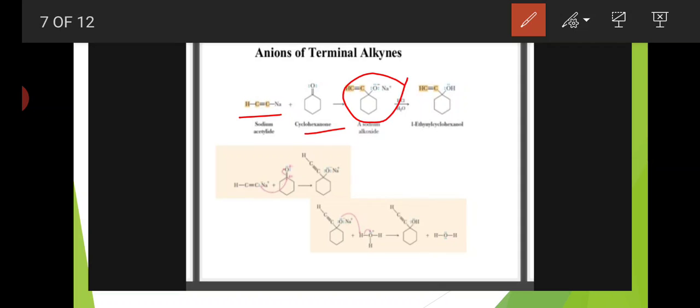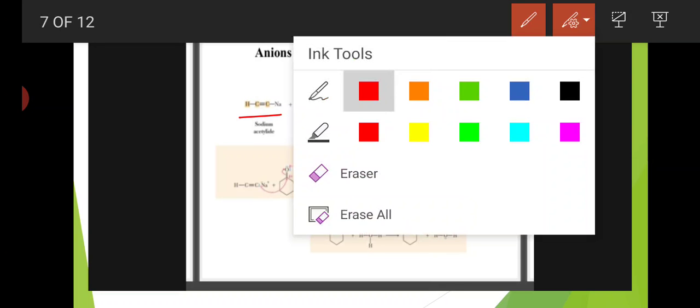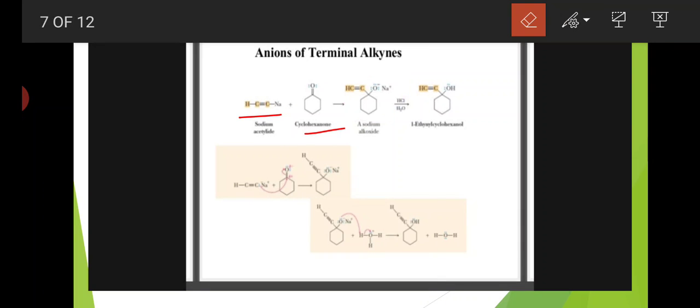This is the sodium alkoxide. And this sodium alkoxide reacts with HCl in the presence of water, that is hydrolysis, and forms this compound